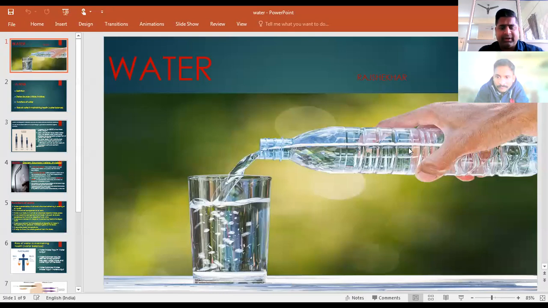Today we have the topic that is water. It's one of the very important nutrients, apart from vitamins and minerals, that is the micronutrients, as well as carbohydrates, proteins, and lipids. So is water organic in nature or inorganic in nature? Who can tell me? You can write in the chat box. Is water organic or inorganic?